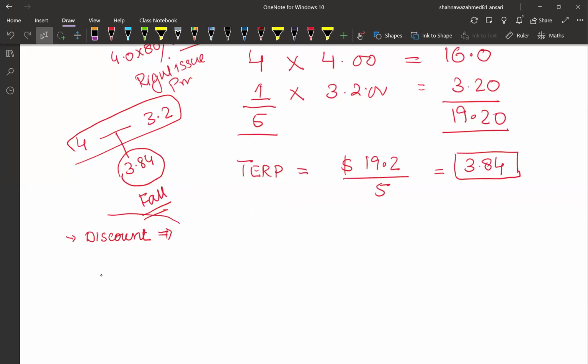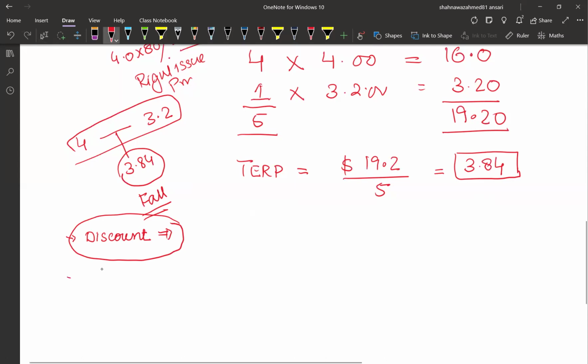Remember that the discount is usually offered in order to make it attractive, so that existing shareholders either subscribe to this offer or sell these rights. So the higher the discount, the more the dilution in the share price. But if the discount is low, then there are chances of under-subscription.